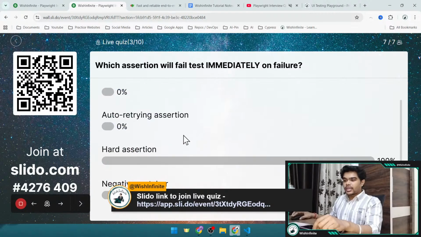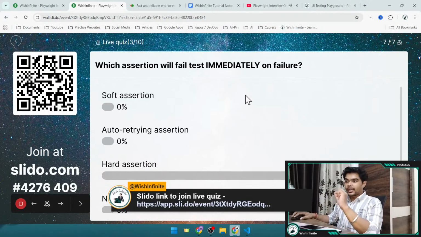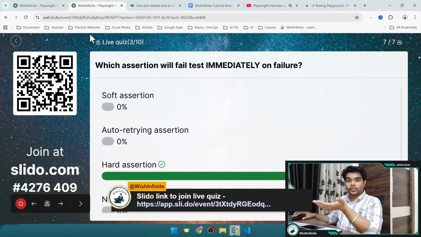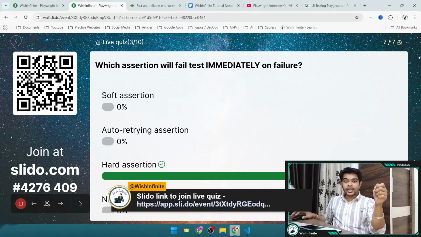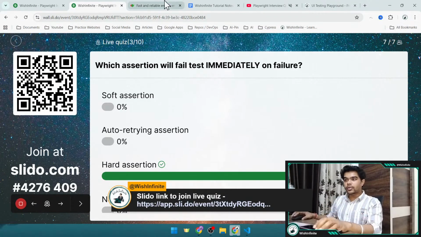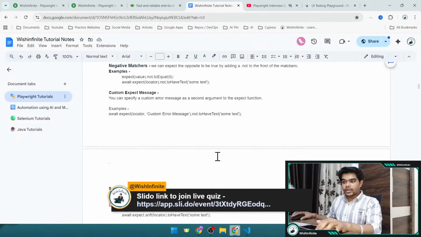Now we have 100% vote for option C, which is hard assertion, which will fail the test immediately on failure, right? And let's reveal the correct answer. That is the correct answer, right? Hard assertion. Apart from that, we have soft assertion also, which will not fail the test immediately, right? It will execute the whole test even if that particular assertion fails. But in case of hard assertion, if you have provided the hard assertion at any place, at that particular instance, if that assertion fails, it will fail the test and come out of the test, right? Previously also I think I have explained this.